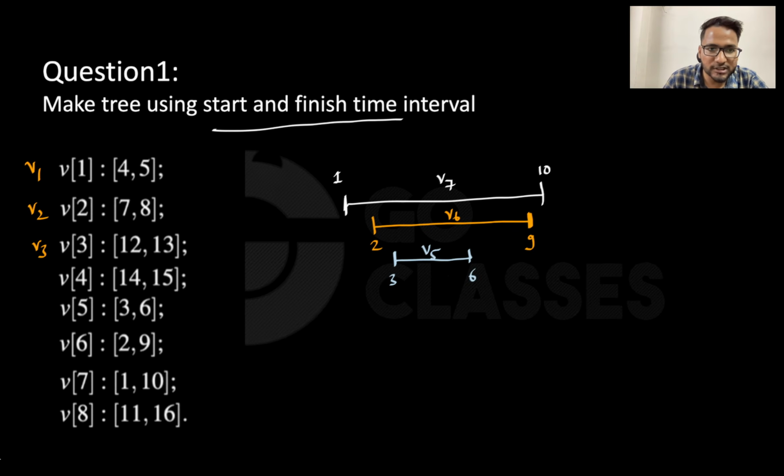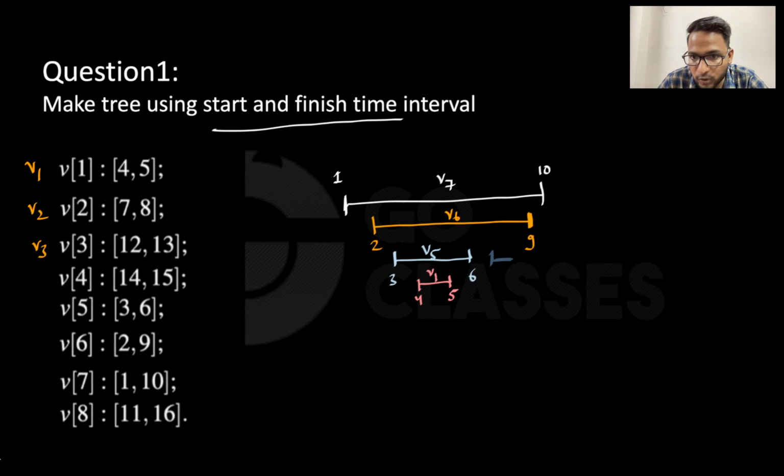And is there anyone starting from 4? Yeah, V1 is starting from 4 and finishing at 5. So this is V1, this is 4 to 5. Is there anyone starting from 5? No. Anyone starting from 6? No. Anyone starting from 7? Yes. So V2 is starting from 7 and will finish at 8.